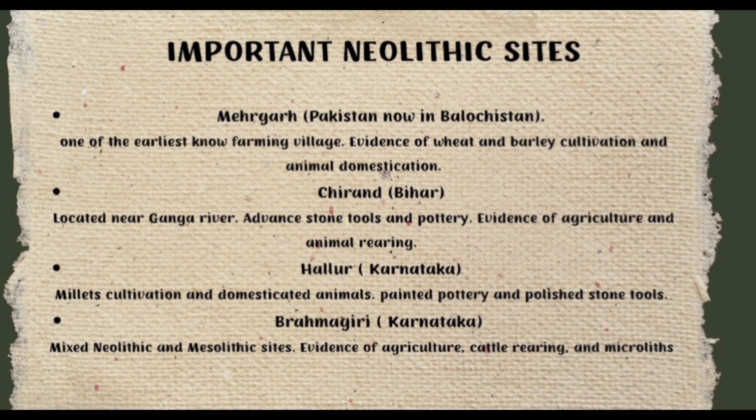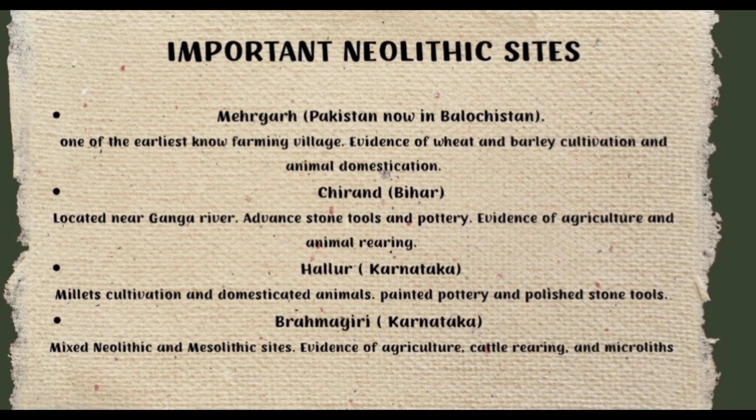First one, Mehrgarh in Pakistan, now in Balochistan, one of the earliest farming villages, with evidence of wheat and barley cultivation and animal domestication. This site provides strong evidence of early farming, where people grew wheat and barley and domesticated animals.